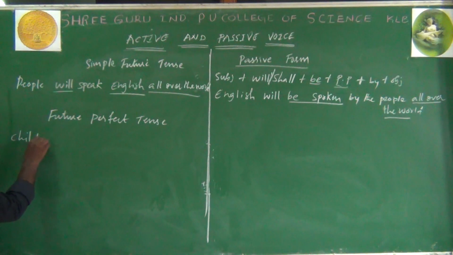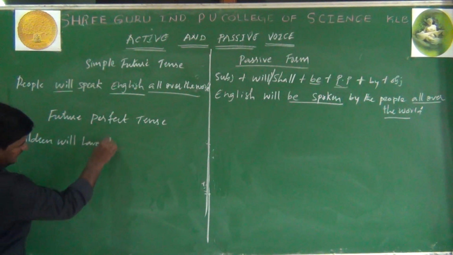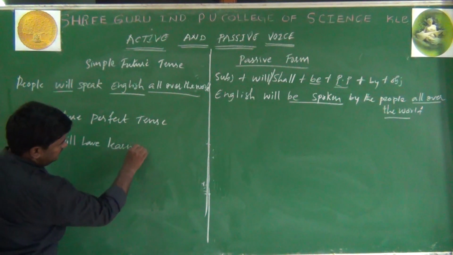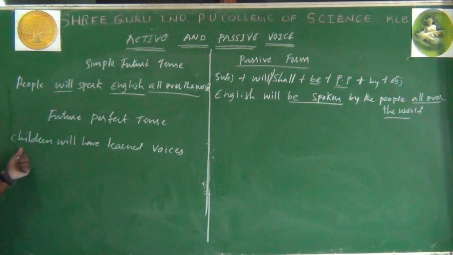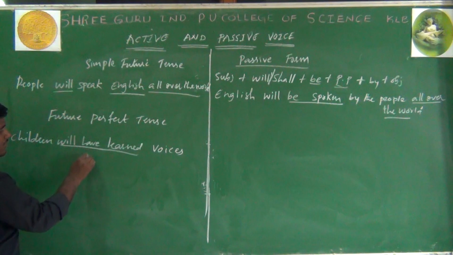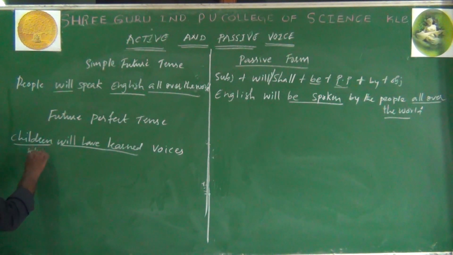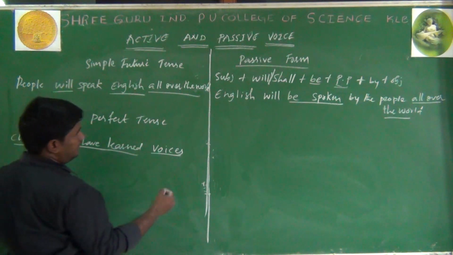Children will have learned voices. Will have learned, this is future perfect tense. Again, children is subject and voices is object here.